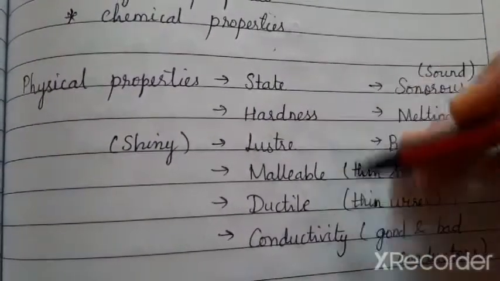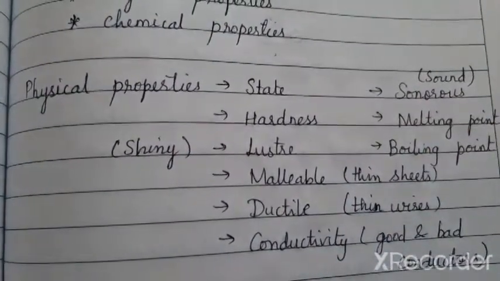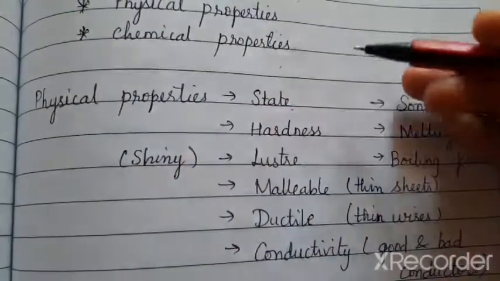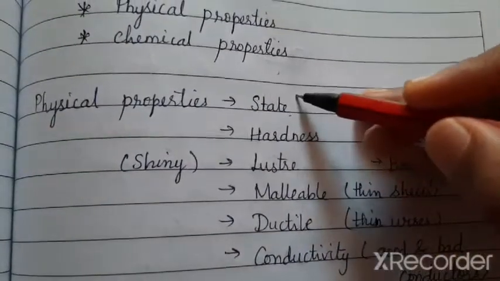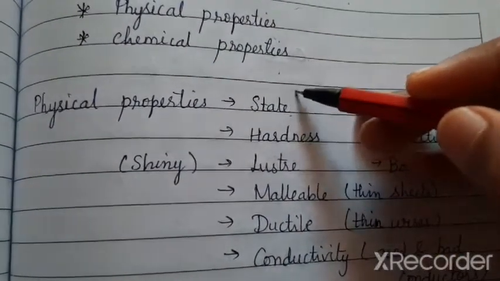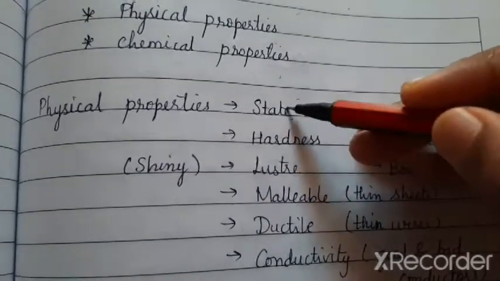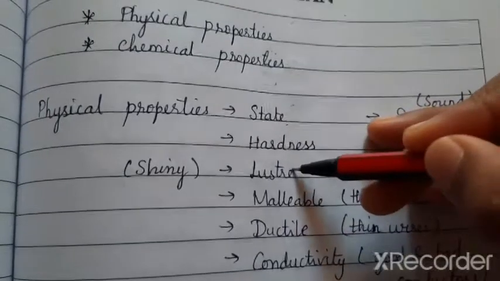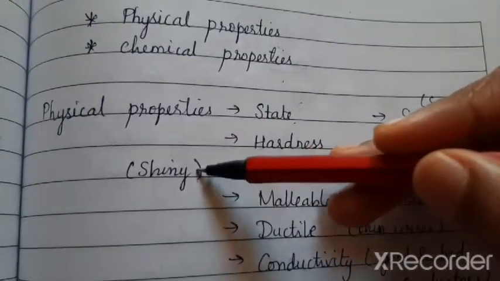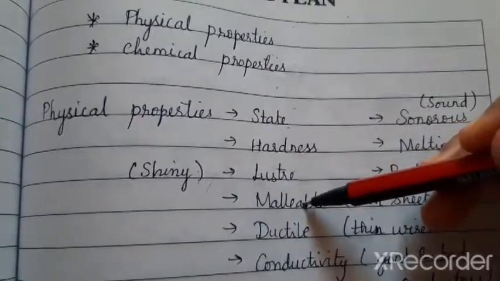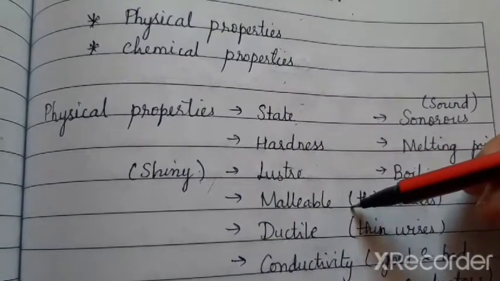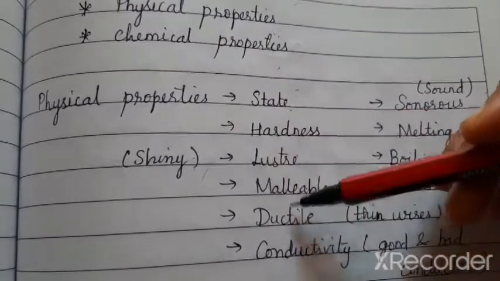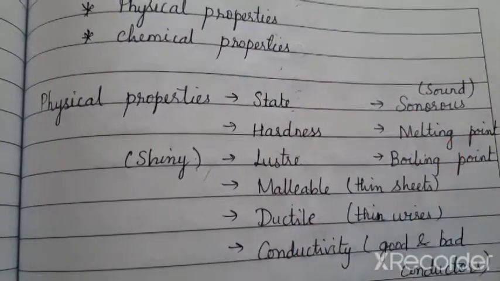Only based on the criteria can I classify the objects. So those criteria are nothing but the physical properties. Like the state. There are 3 states of matter: solid, liquid or gas. Hardness. Luster means whether it has a shiny appearance or not. Malleability, whether the material can be made into thin sheets. Ductile, whether they can be made into thin wires.